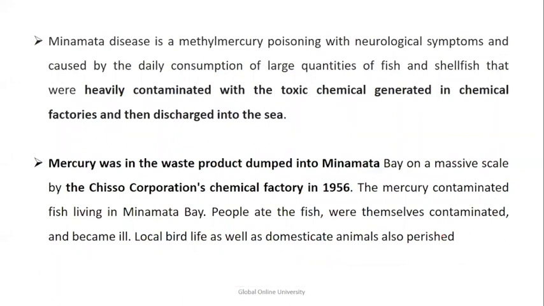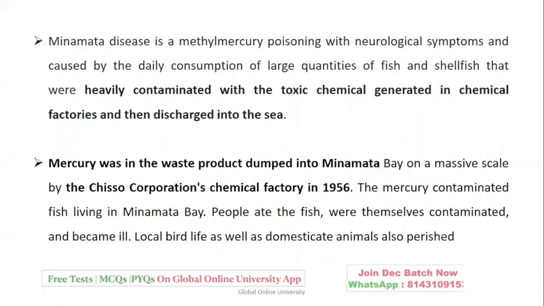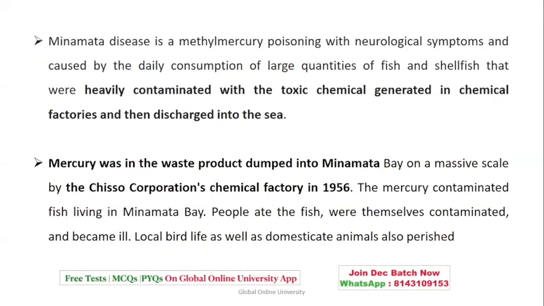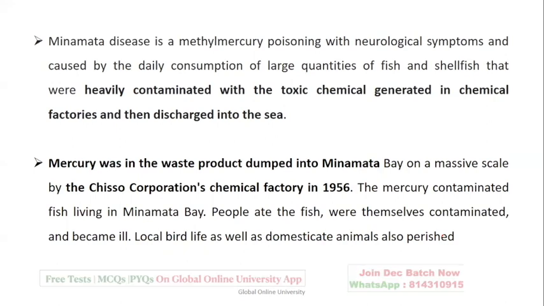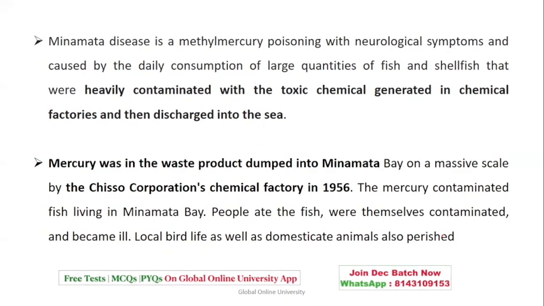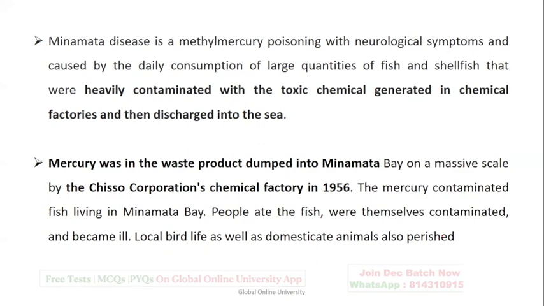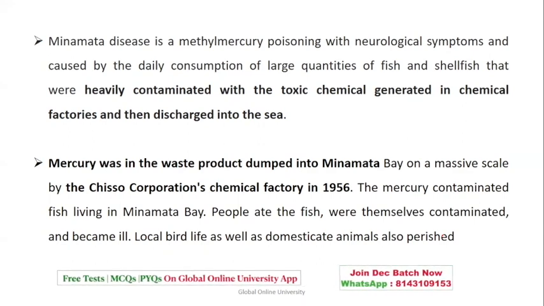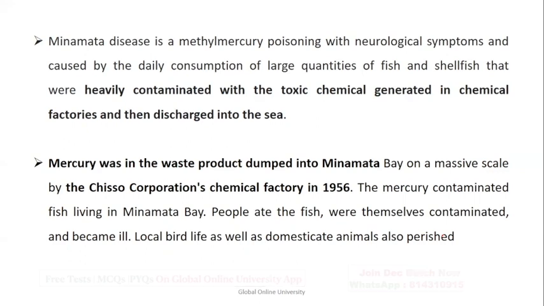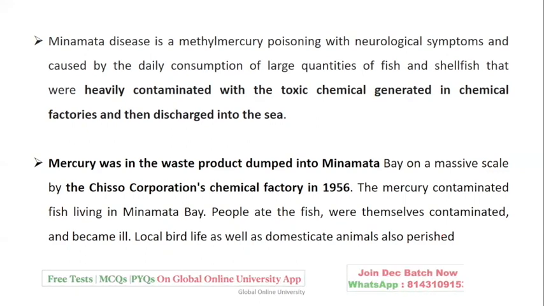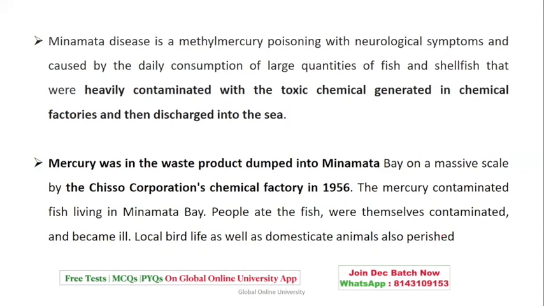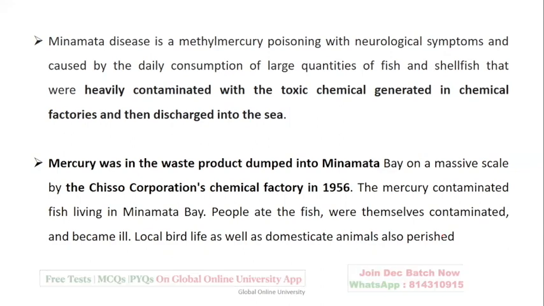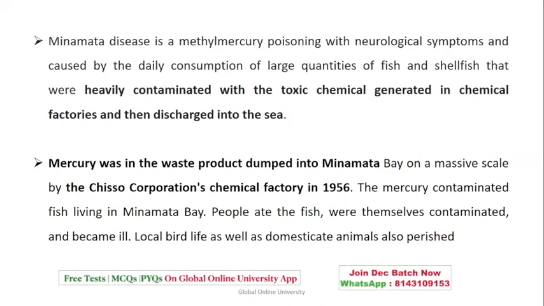The mercury was in the waste product dumped on a massive scale into Minamata Bay by one of the chemical factories in 1956 in Japan. The mercury contaminated the fish living in Minamata Bay, people ate those fish and became ill. That's how Minamata disease became a huge thing to be remembered.